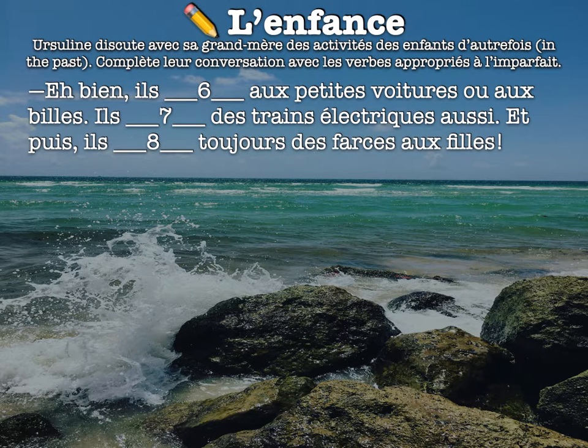All right, and the last one had a bunch of them, so we're going to take it one step at a time. So for the first part, eh bien, ils blank aux petites voitures ou aux billes. So what verb would we use with aux petites voitures? If we're talking about vocab phrases, we're going to use jouer.